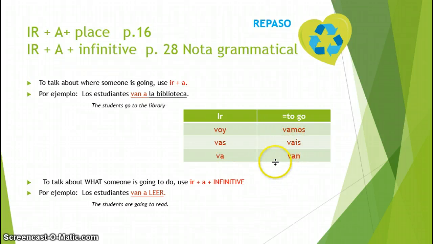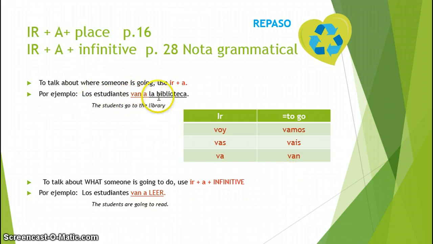It's a totally irregular verb, sort of like AR endings, o, as, a, amos, ais, an, with the exception of we have a Y here, and they all start with that B. So I like to think of it, since it means to go, like a fork in the road. Which way am I going to go, since they all have that B or that fork shape?